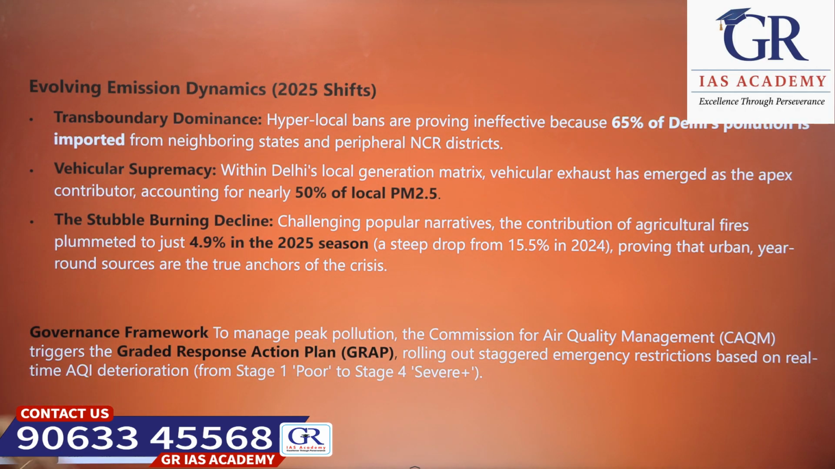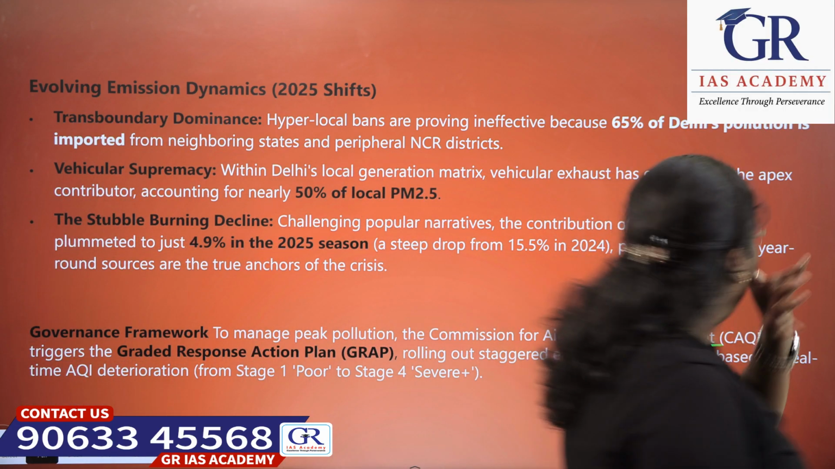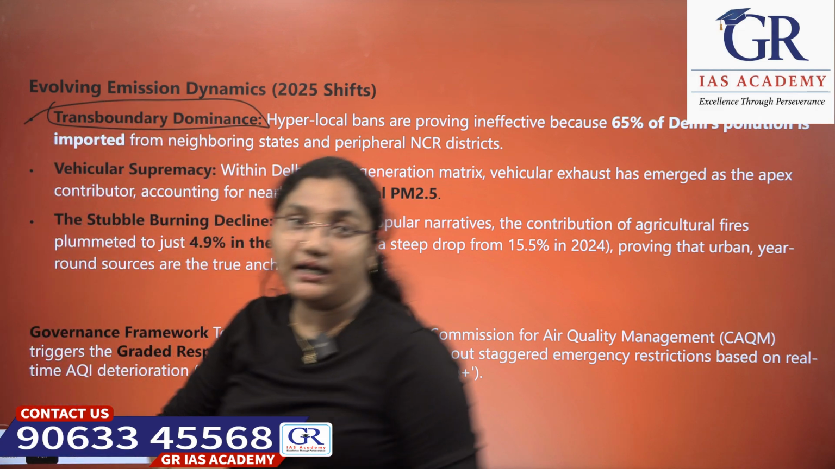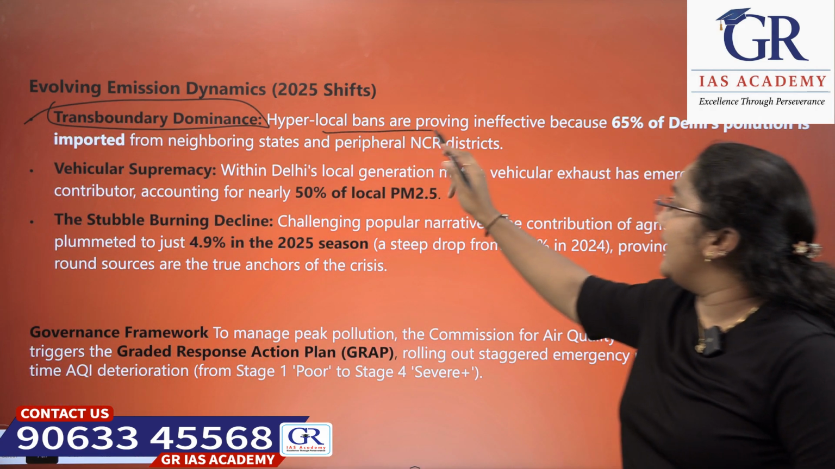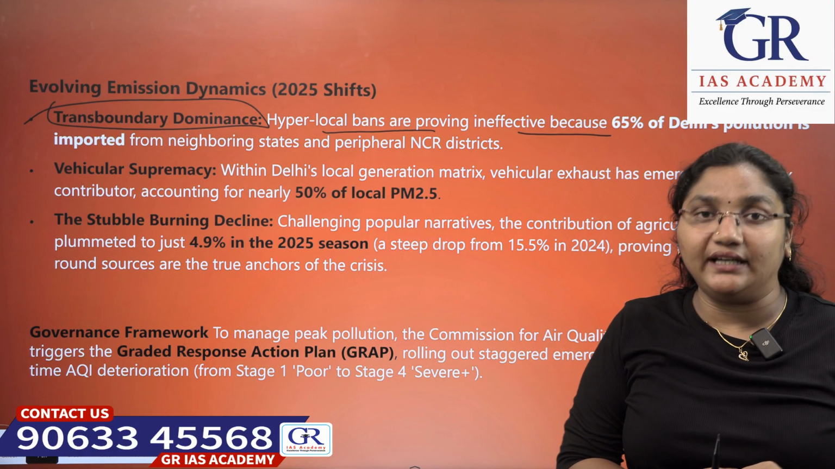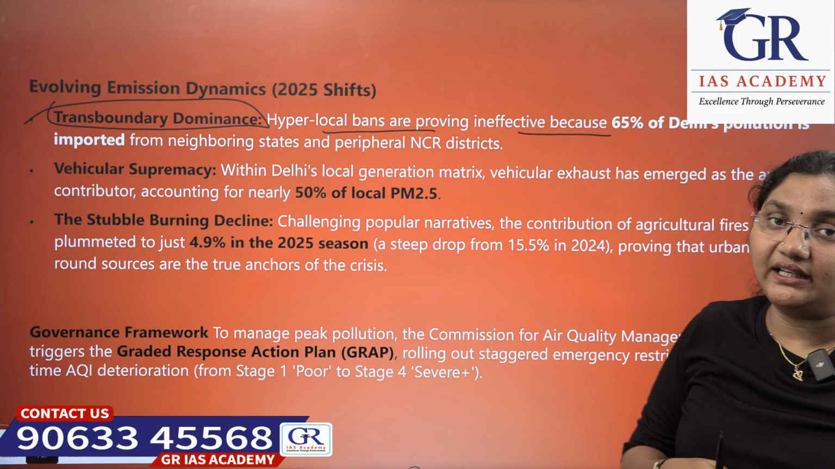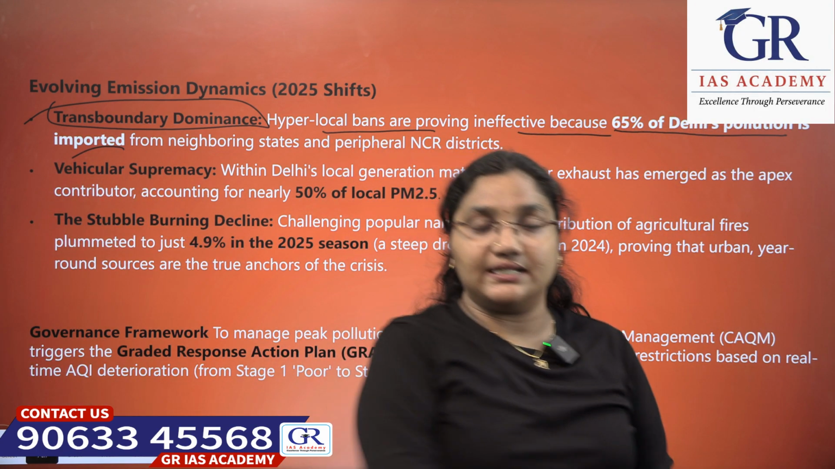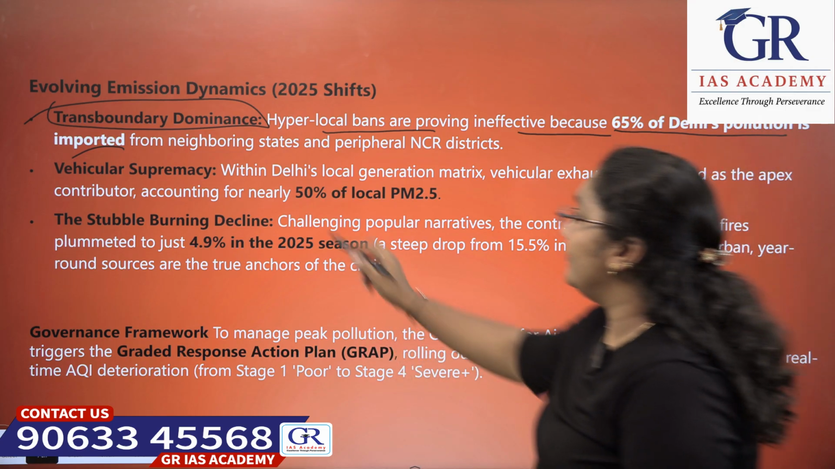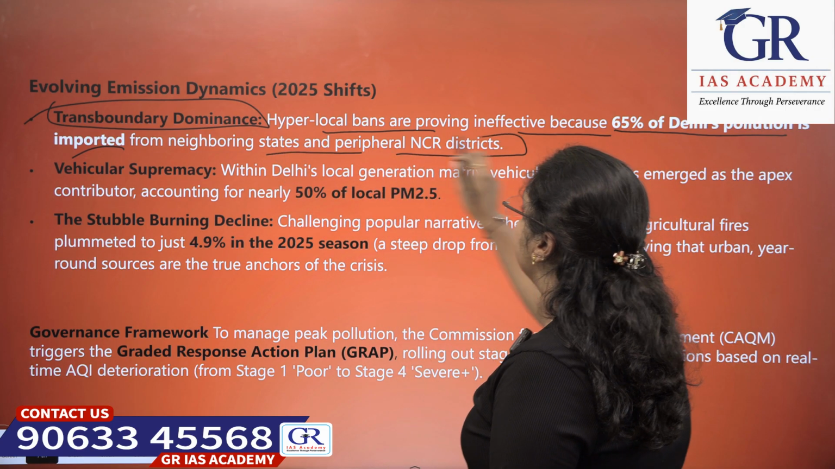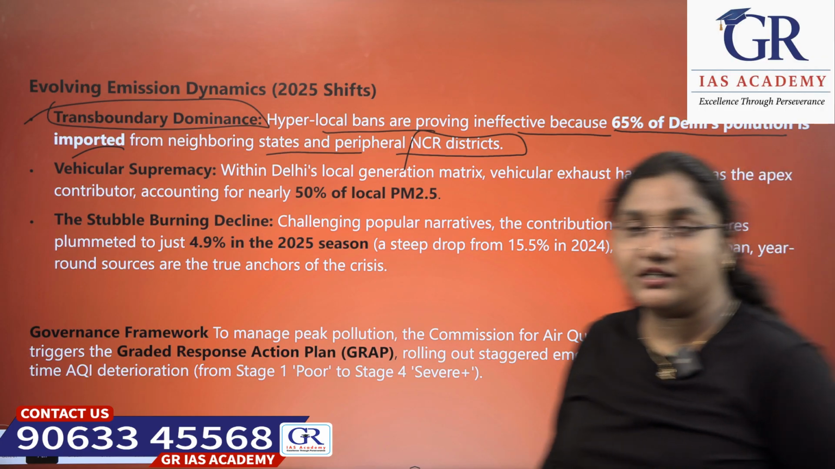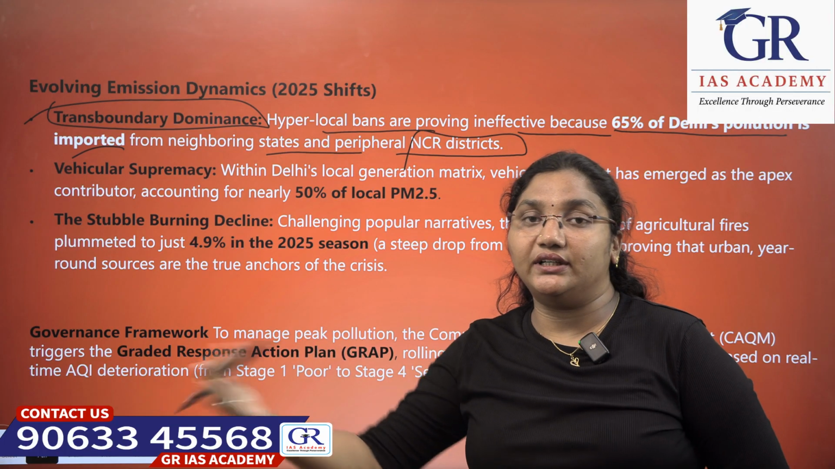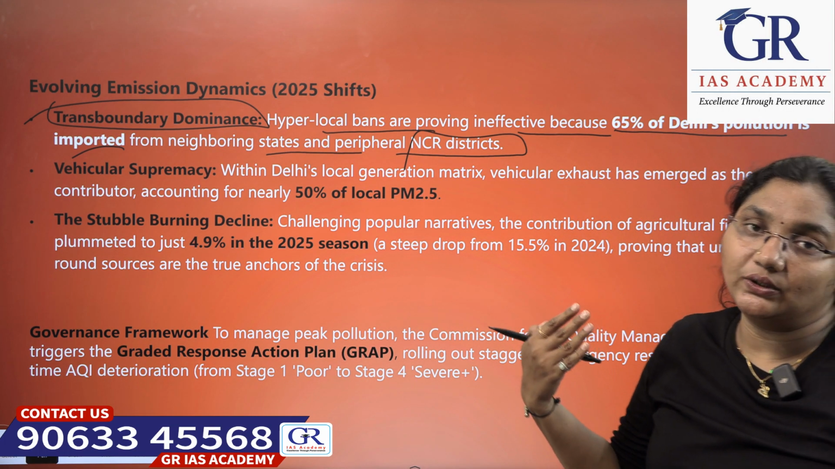Next is evolving emission dynamics, the 2025 shifts. The first one is transboundary dominance. In the sense, hyperlocal bans are proving ineffective because 65% of Delhi's pollution is imported from neighboring states and peripheral NCR districts. It is not only Delhi; the other states which are near Delhi, from there also this pollution is coming to Delhi itself.